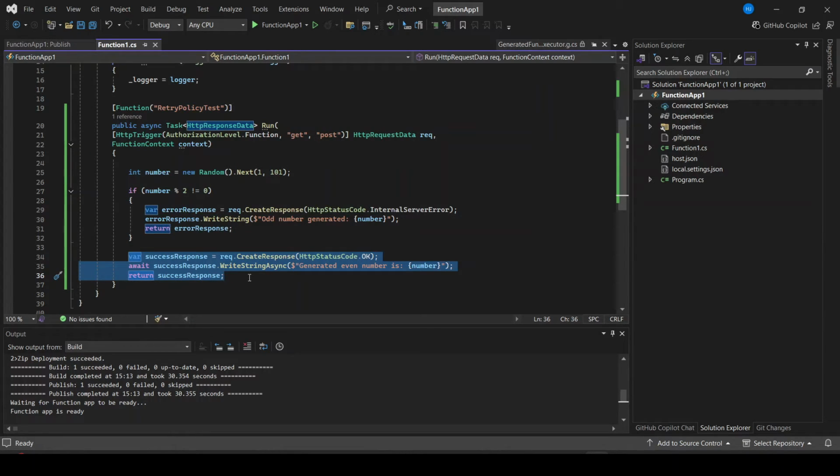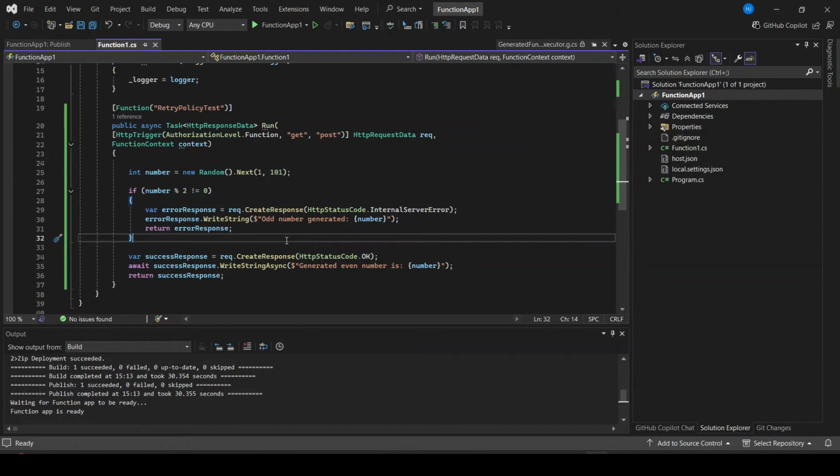So you can guess, sometimes it may work, sometimes it may not work, sometimes it may work continuously for let's say 5-10 times, sometimes it may not work continuously for 5-10 times. So again, it is completely random. Okay, and now I have simply deployed this function in Azure portal.